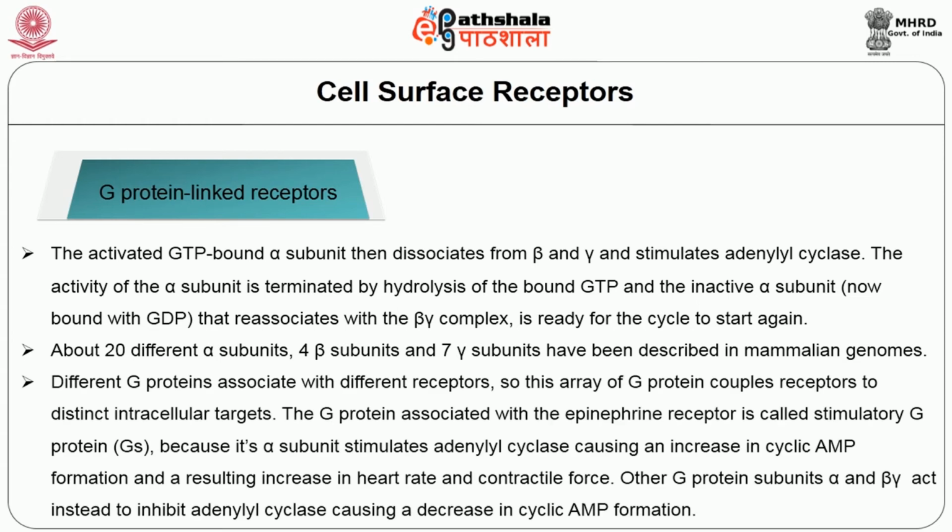Different G proteins associate with different receptors. So this gives an array of G protein coupled receptors linked to distinct intracellular targets. The G protein associated with the epinephrine receptor is called the stimulatory G protein, GS, because its alpha subunit stimulates the enzyme adenylyl cyclase, causing an increase in cyclic AMP formation and resulting in an increase in the heart rate and contractile force. The other G protein subunits, alpha and beta gamma, act instead to inhibit the enzyme adenylyl cyclase, causing a decrease in cyclic AMP formation.